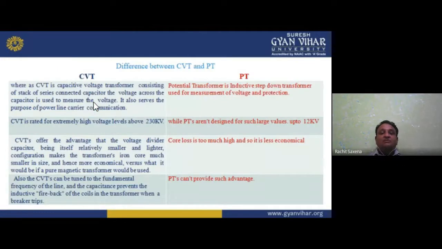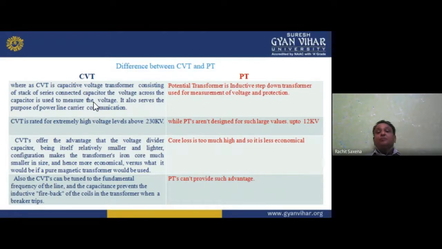Now the difference between CVT and PT. The CVT is a part of the PT. So we can say CVT is the extended part of the PT, but PT is the previous one, and CVT is the extended part of it. That is why I wrote 3 here, but basically it is 2. Okay. CVT is a capacitive voltage transformer consisting of a stack of series connected capacitors, and the voltage across the capacitor is used to measure the voltage. It also serves the purpose of power line carrier communication.